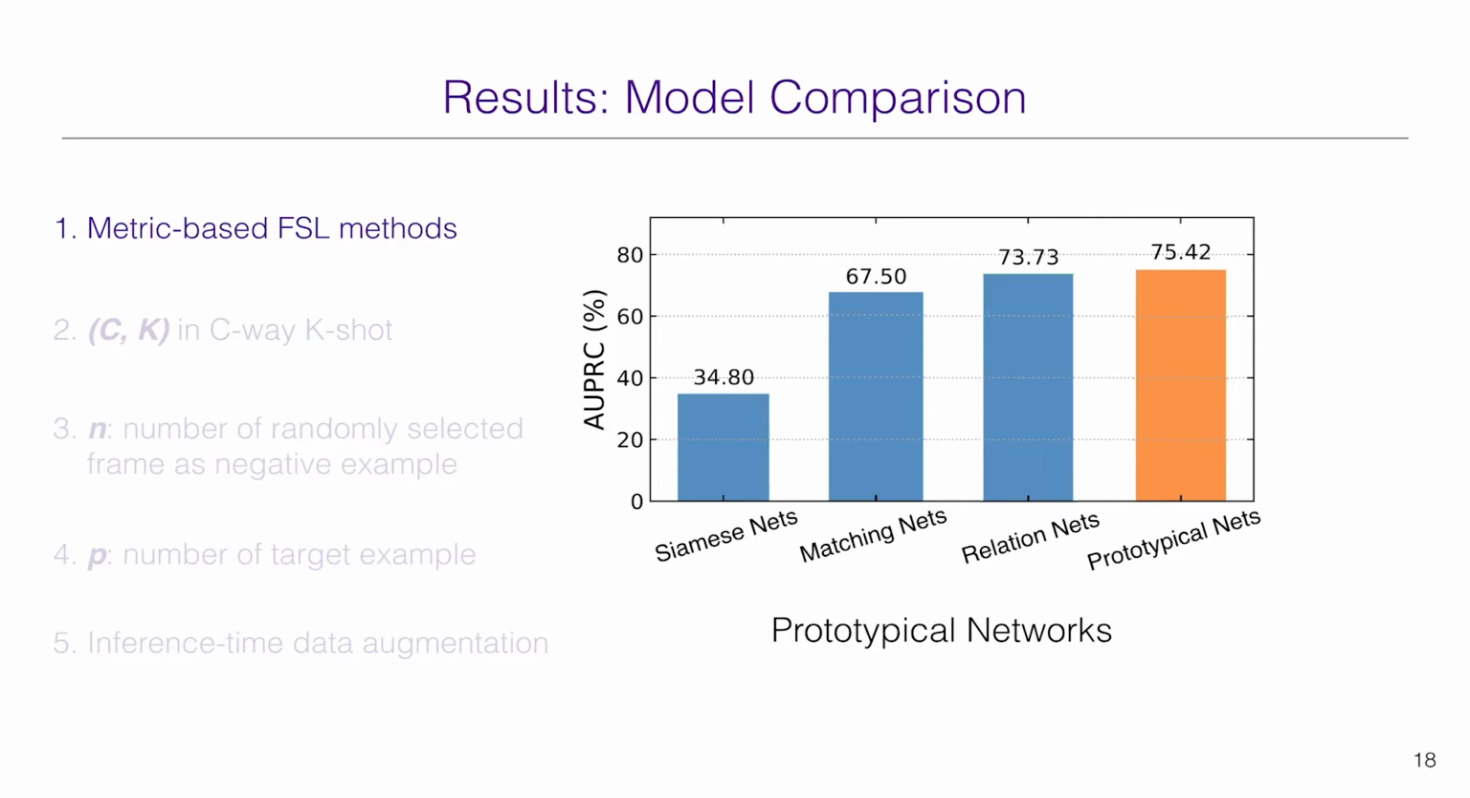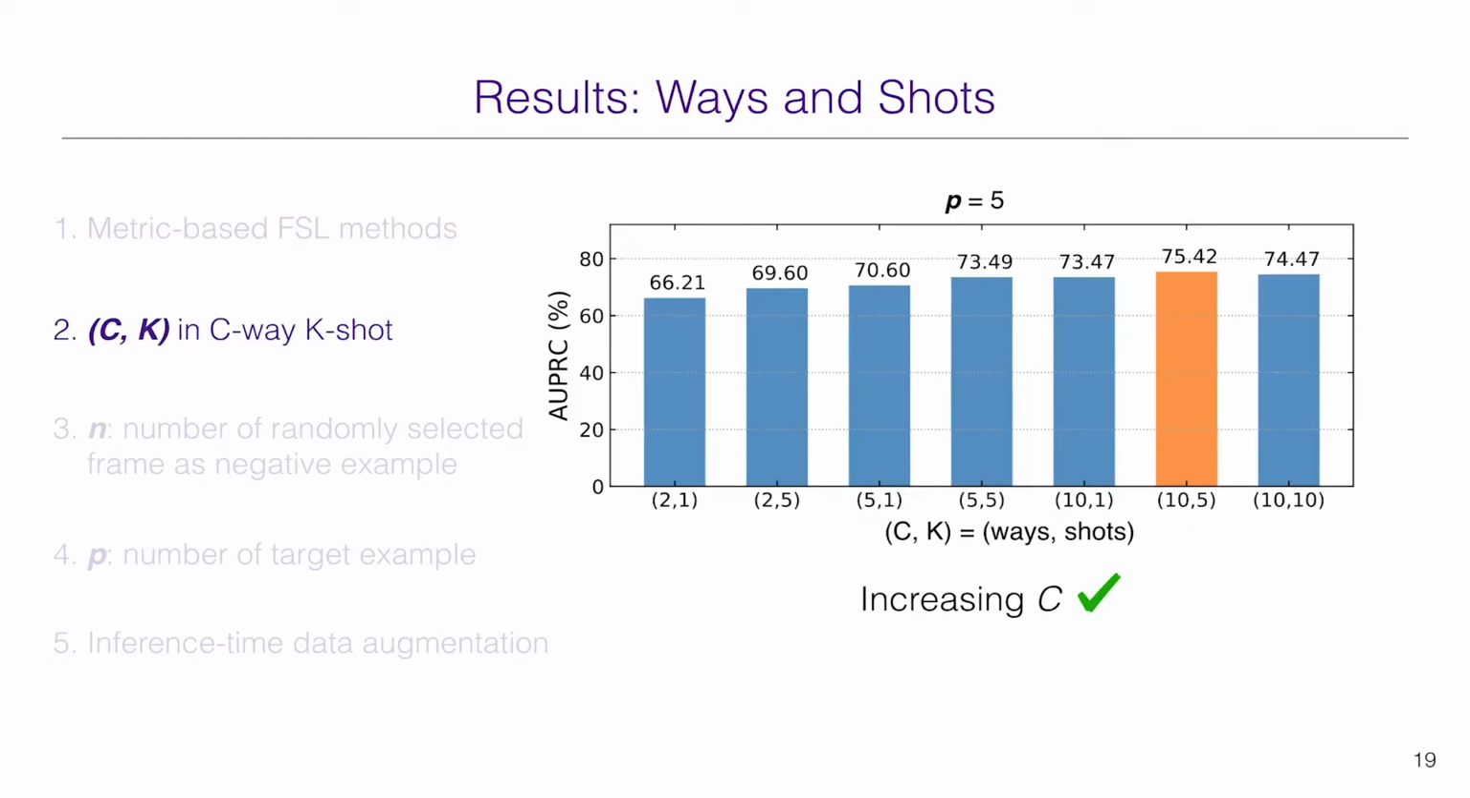First of all, prototypical networks achieve the best performance among the 4 different methods. It also has one of the simplest algorithms and fast inference. The following results will be based on prototypical networks. For support set configuration at training, we found that increasing C, the number of ways, gives better results.